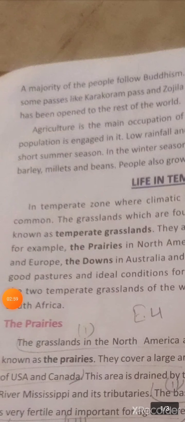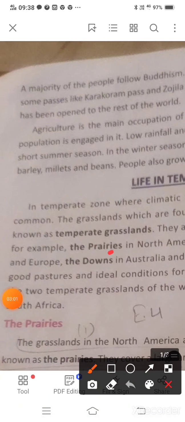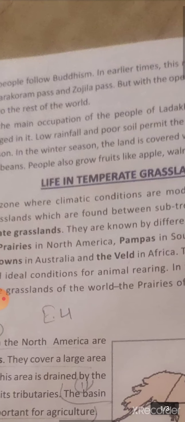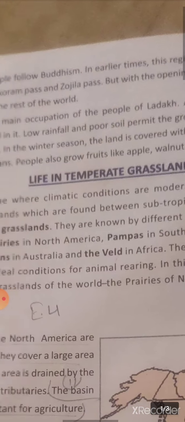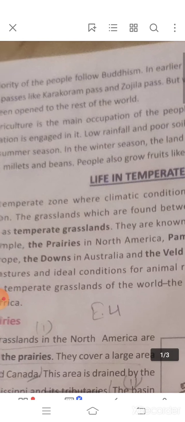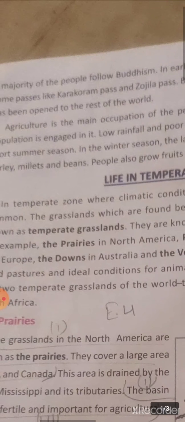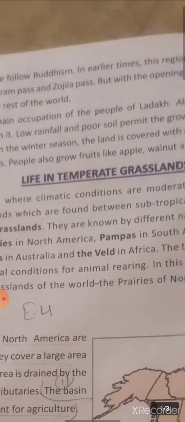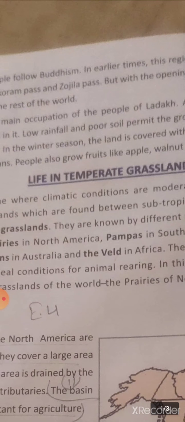For instance, you can see the prairies, which we are going to study today. Prairie grassland is found in North America. Then let's see pampas in South America. Then we have steppes in Asia and Europe, whereas downs grassland is found in Australia, and the veld grassland is found in Africa.